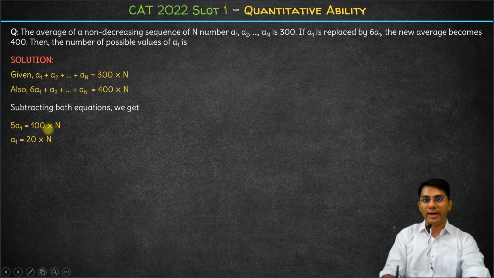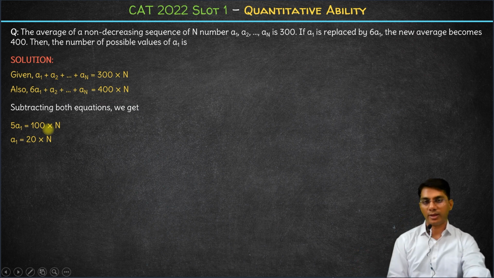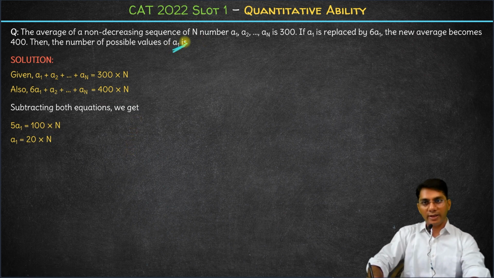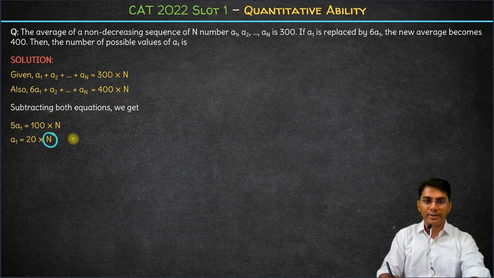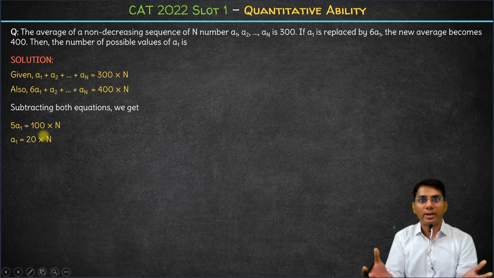So this is the relation we have. The first term is 20 times the number of terms. Now let's see what the possible values are. Since we need to figure out possible values of a1, and a1 is 20 times n, the number of possible values of a1 will be the same as the number of possible values of n, the number of terms. Let's see. Can n be 0? n cannot be negative, it cannot be 0. There have to be certain terms, right?